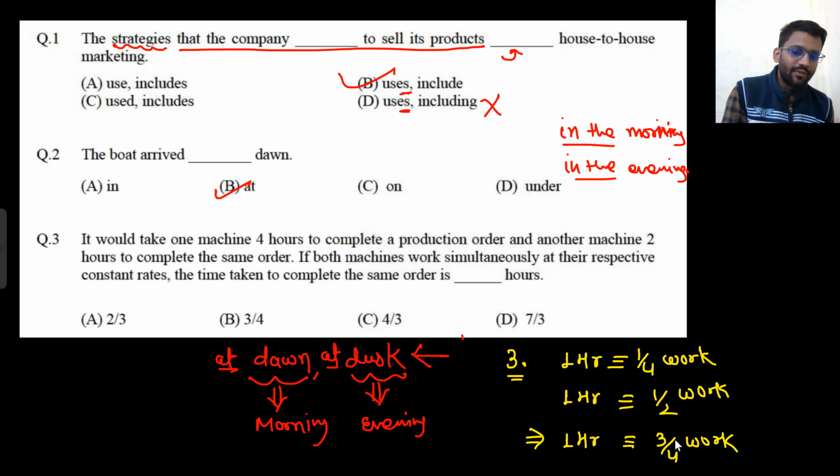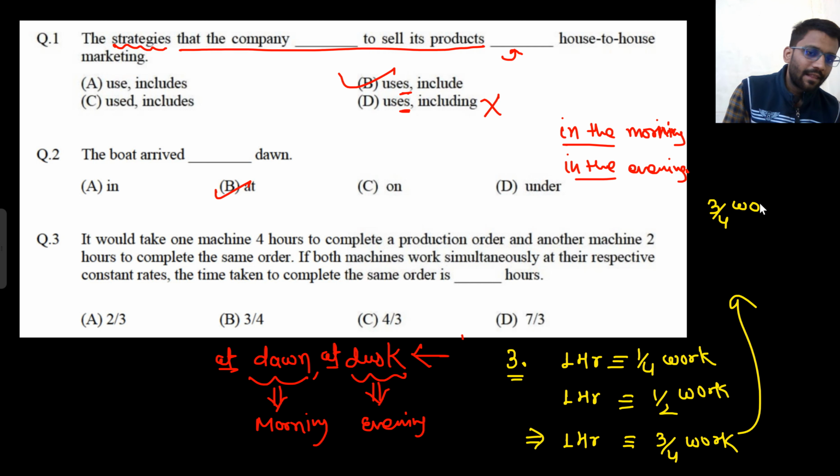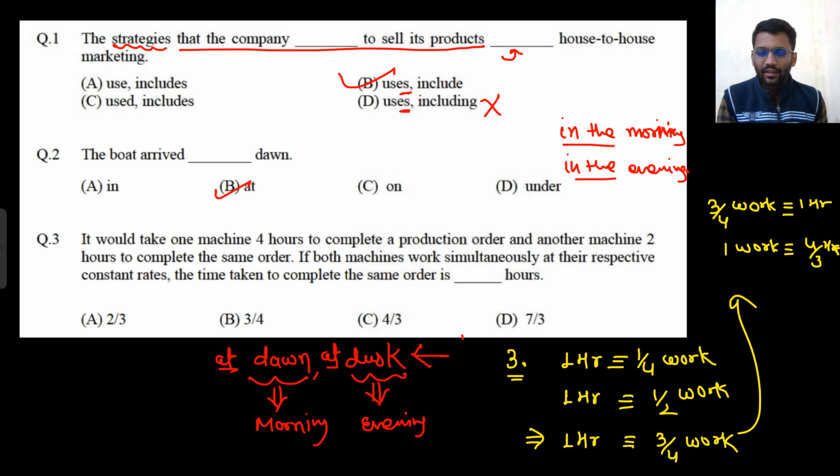That means for one work, they would take 4 by 3 hours. So 3 by 4 work will be done in 1 hour, so one work will be done in 4 by 3 hours. So it would take 4 by 3 hours.